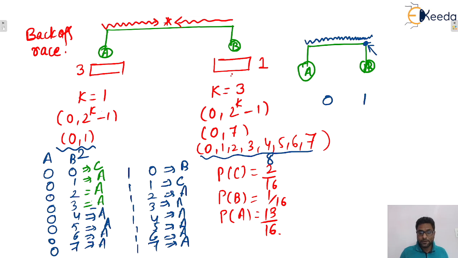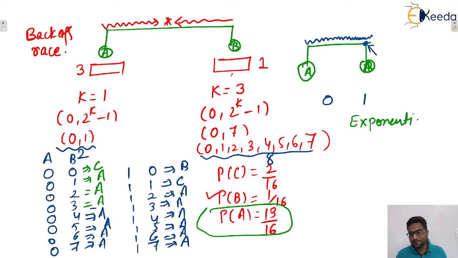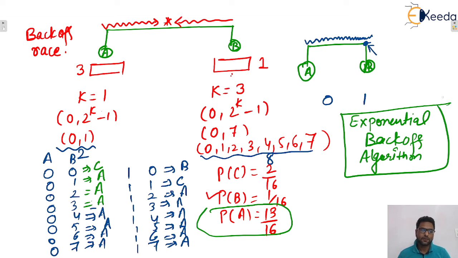Again we calculate the probability of A and the probability of B. Because A won the second backoff race also, you can see that the probability of A's winning now increases exponentially, isn't it? The probability of A's winning is going to increase exponentially. That's why it is sometimes also known as the exponential backoff algorithm. I hope this one is clear to everyone.